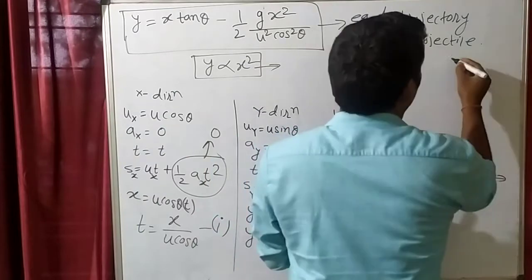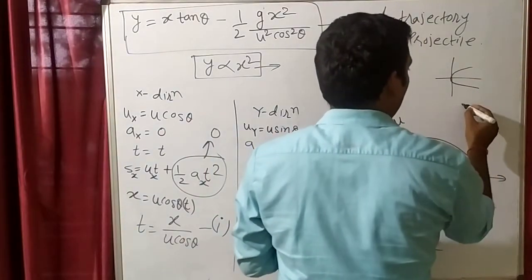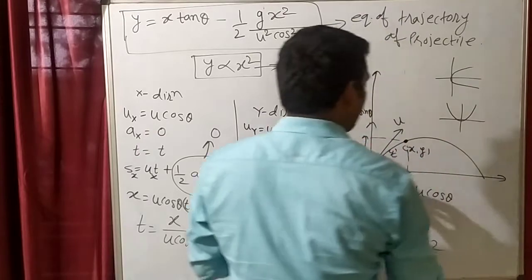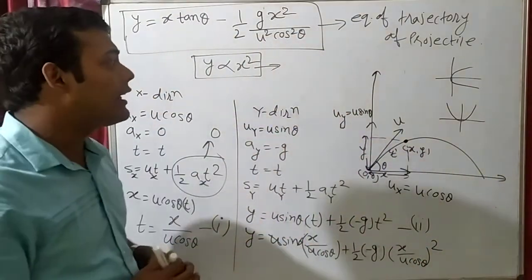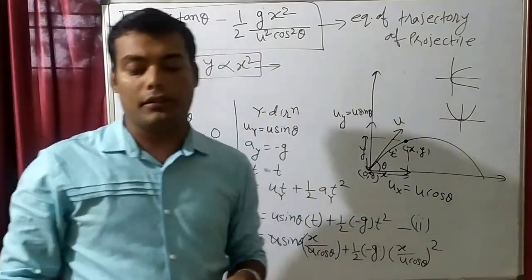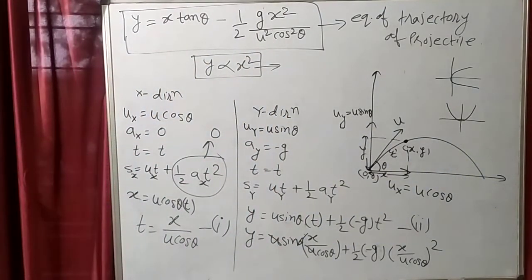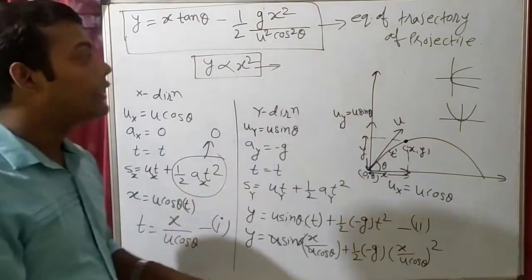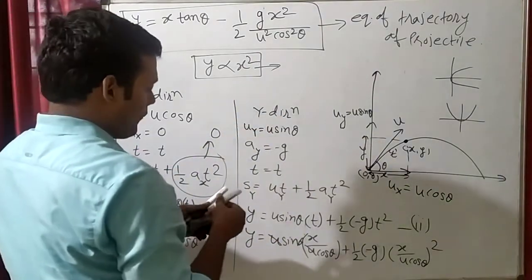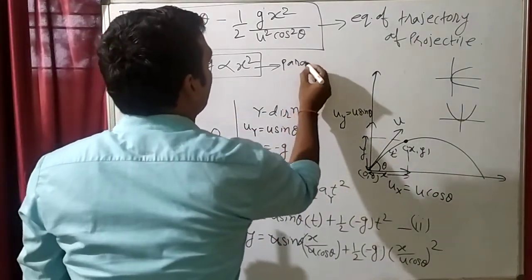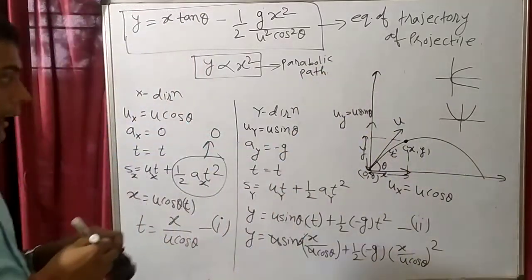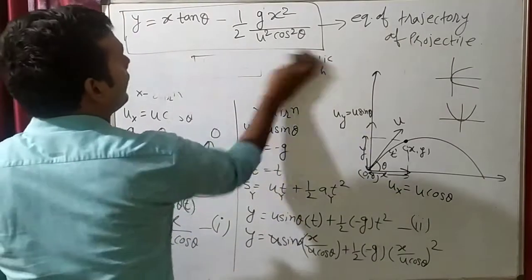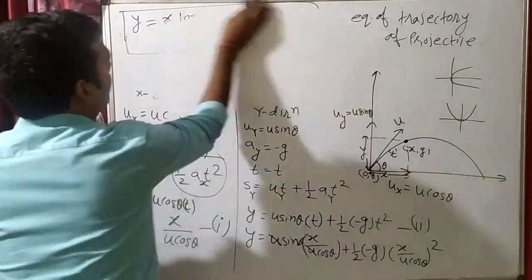Parabola can have different shapes. Parabola can be like this, and this parabola is like this. So this is also a parabolic path. That means you have to understand that projectile motion is a parabolic path. If anyone asks you which path projectile motion follows, we will say parabolic path, because y is directly proportional to x square. Clear? Up to this, any confusion? If you have any confusion, then you can ask in the comment section.